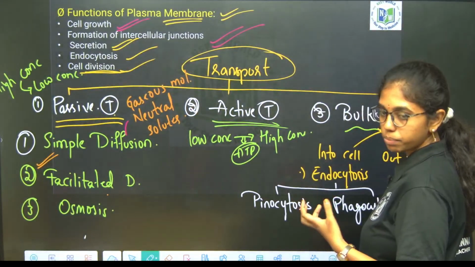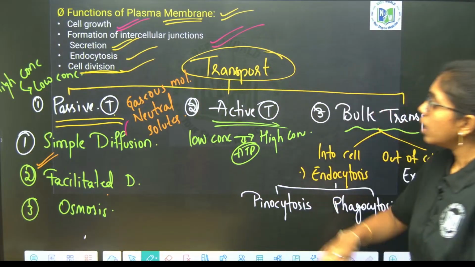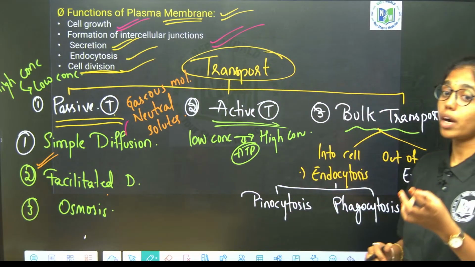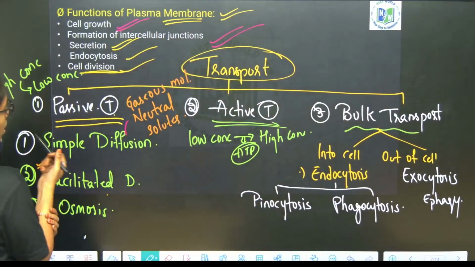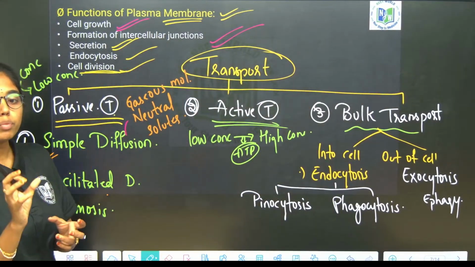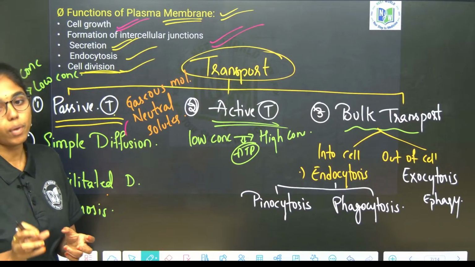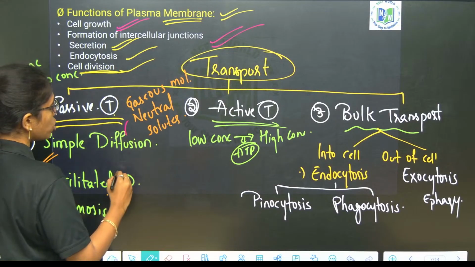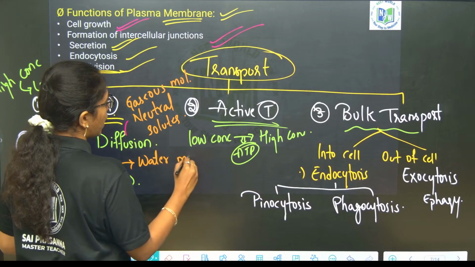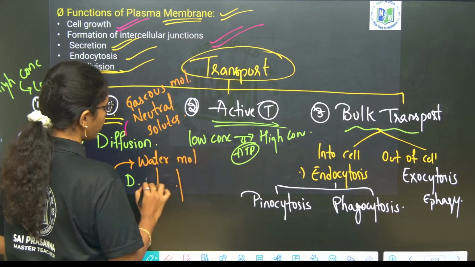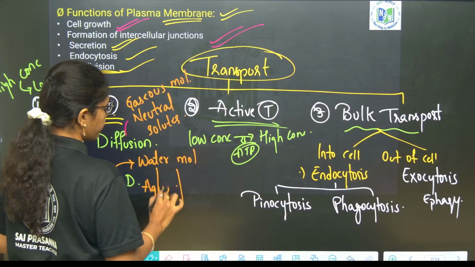Sodium potassium pumps come under active transport. Water molecules will move through protein channels called aquaporins. So for facilitated diffusion, the best example is water molecules, and the protein channels involved are aquaporins.